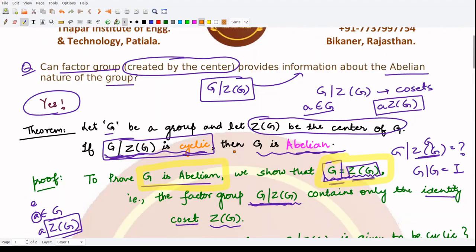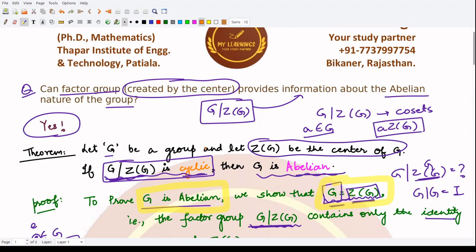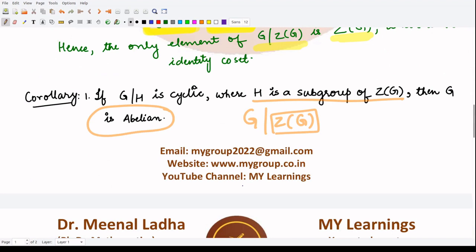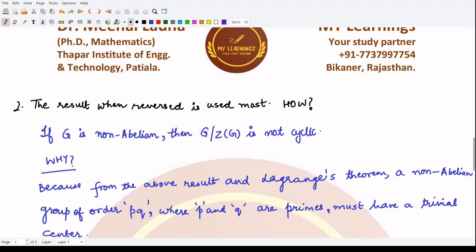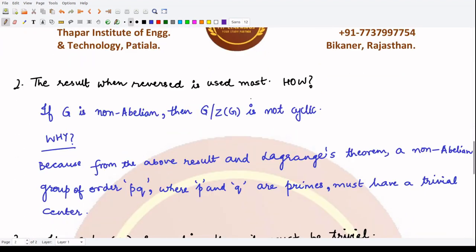And we can also talk about the negation of this statement. What is the negation of this statement? The negation would be G is not abelian, one thing, and it is not cyclic, right? Another thing. So if we talk about the negation, it would go from here to here. So what does it mean? It becomes our second result. The result, when reversed, is used most. And it says that if G is non-abelian, then this factor group is non-cyclic, right?